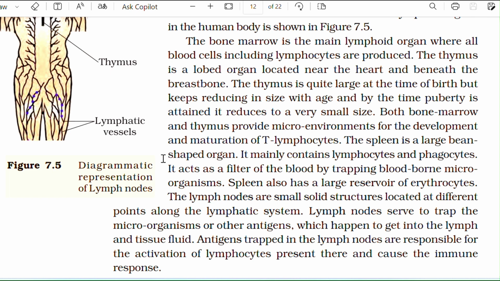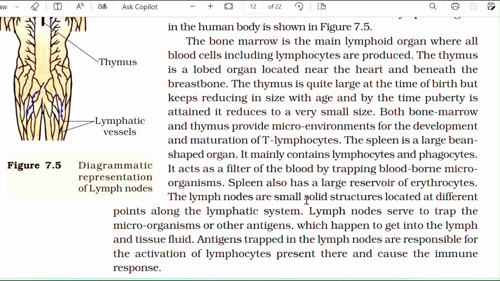The spleen is a large bean-shaped organ. It mainly contains lymphocytes and phagocytes. It acts as a filter of the blood by trapping blood-borne microorganisms. The spleen also acts as a large reservoir of erythrocytes.